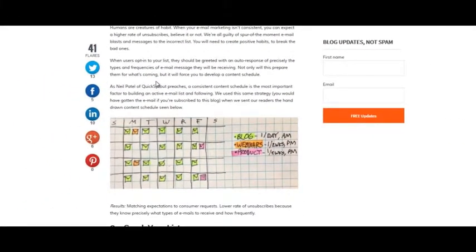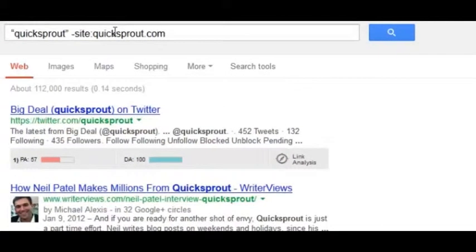But how can you find these sites that are mentioning your site without linking? You can't use a program like Ahrefs or Open Site Explorer, but there are a few tricks that you can easily use to find these unlinked brand mentions. The first and most straightforward is Google search. And this is a search string that works really, really well.